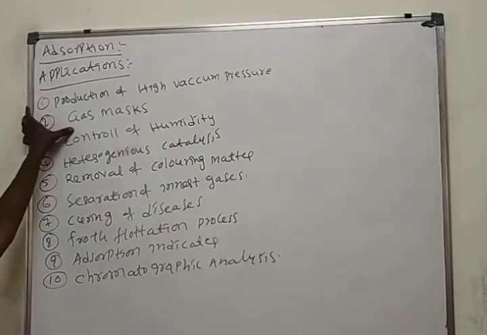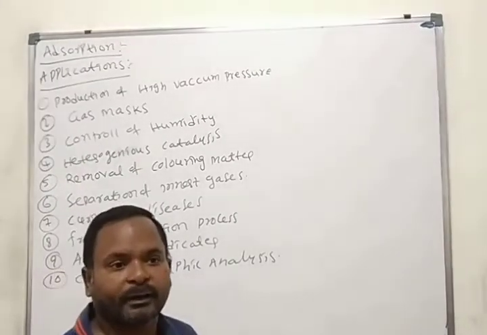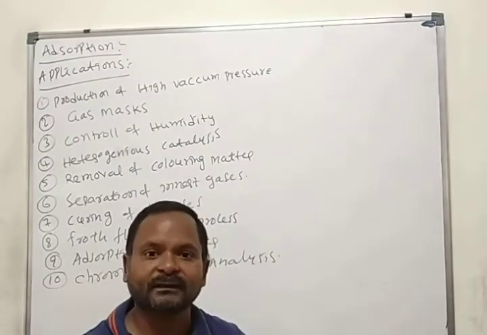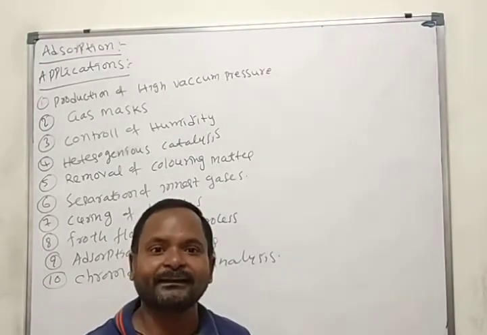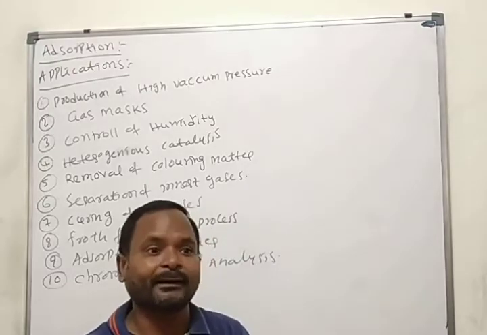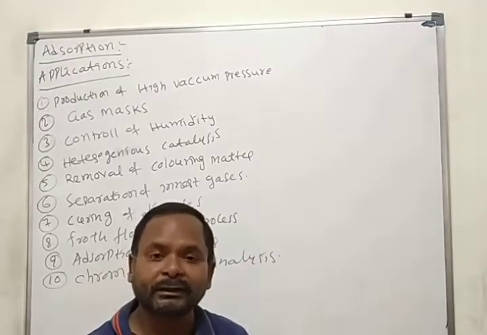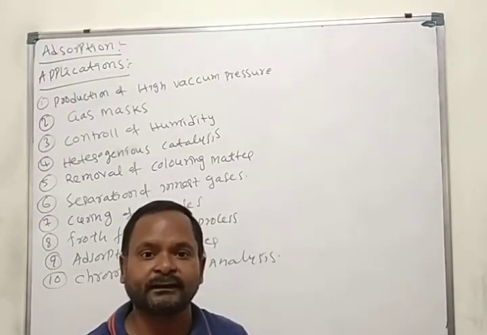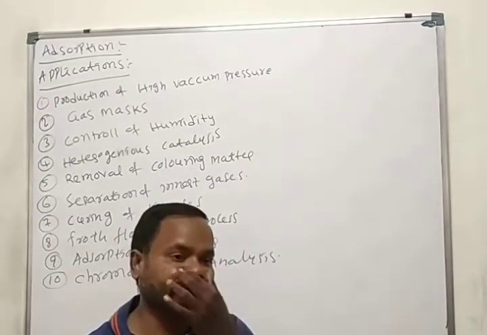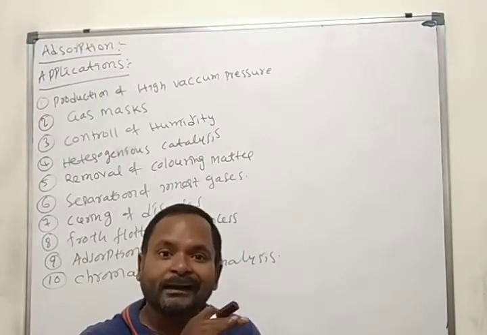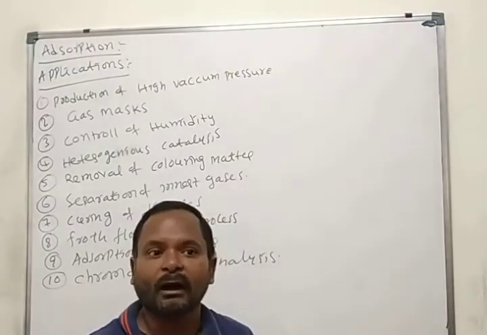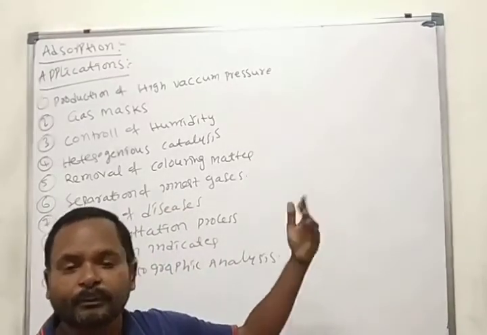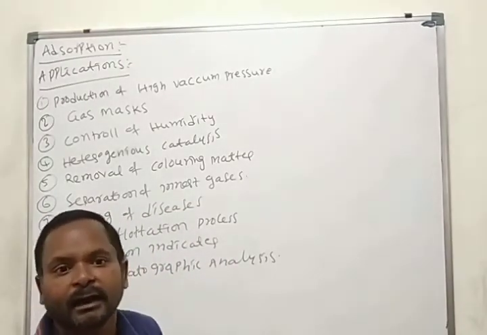And gas masks. While moving outside, nowadays we are wearing masks. While working in poisonous industries, they are wearing gloves and masks. Those masks or gloves protect from the poisonous gases. Those poisonous gases are adsorbed on the surface of the gloves or of that particular gas mask. That means those also work based on adsorption.